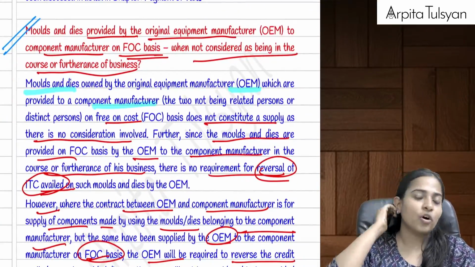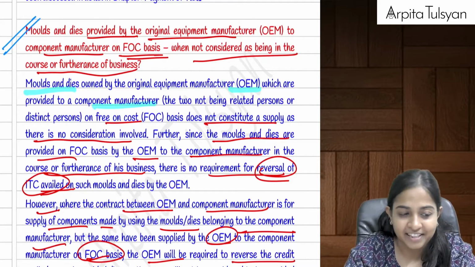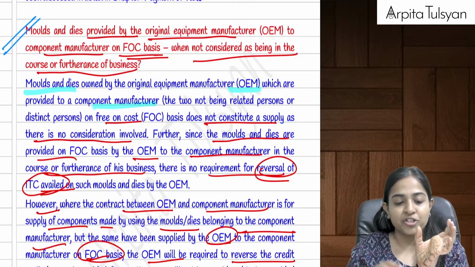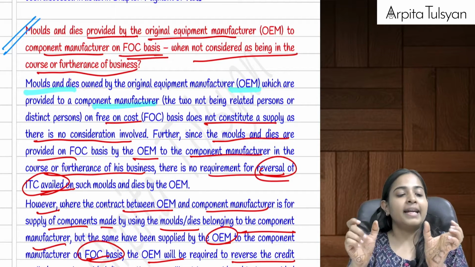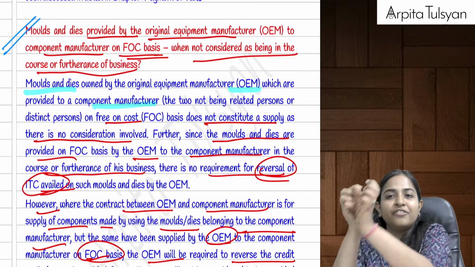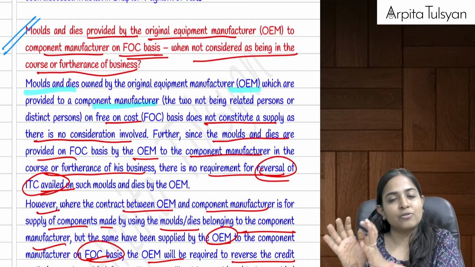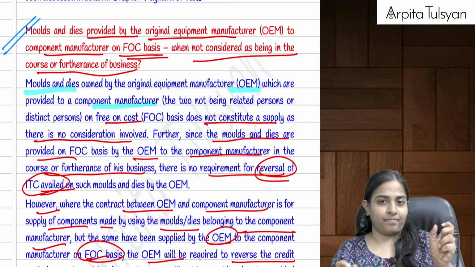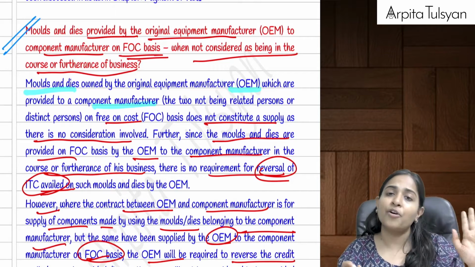Then after that, we saw a circular talking about molds and dies, which we have been seeing in many chapters earlier. There was a person called the original equipment manufacturer, who gave free molds and dies to the component manufacturer. When it was the responsibility of the original equipment manufacturer to give the molds and dies to the component manufacturer, this is going to be used in the course or furtherance of business. Therefore, ITC of the cost of those molds and dies, which was actually borne by the original equipment manufacturer, will be available to him.